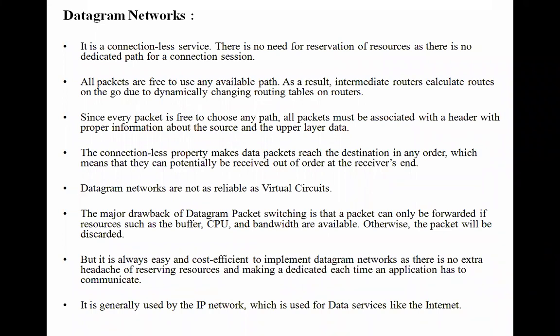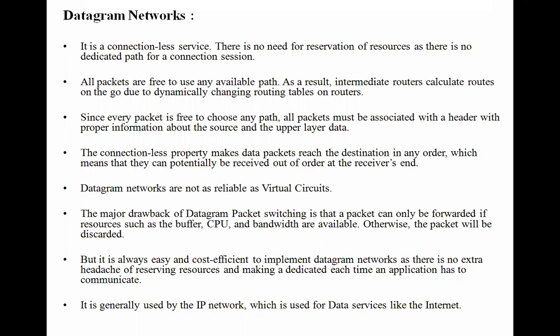If a number of routers are there, you have to follow the routing algorithm, and this routing algorithm follows particular steps. All the steps are followed by these packets.